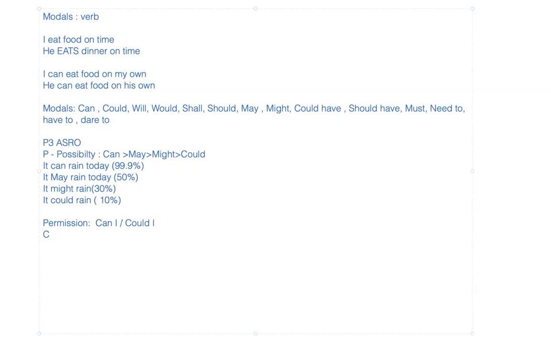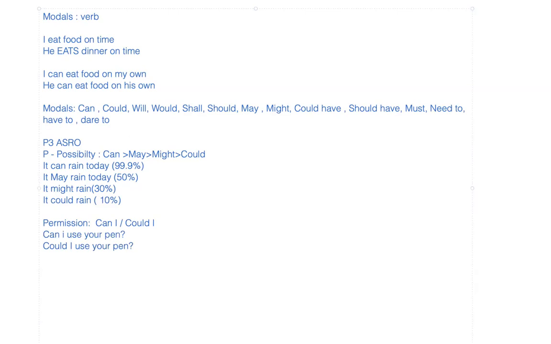If you're talking to your friend, you can say, can I use your pen. When we're talking about a formal scenario, it could be, could I use your pen. That's the only difference between both of them, the formal context and informal context.